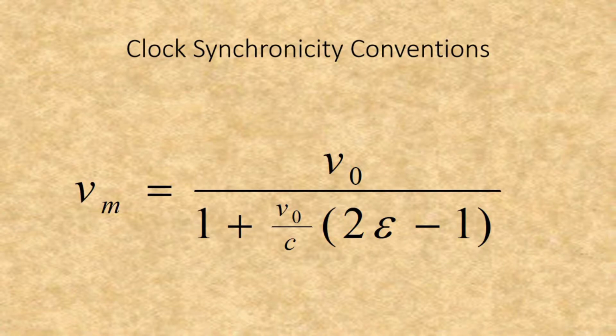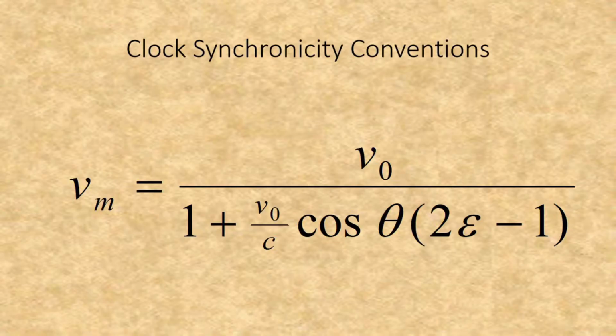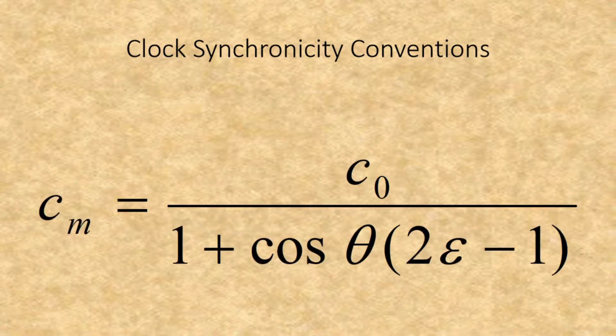This is the formula for the radial measured velocity with regards to the radial proper velocity, generalized for any clock synchrony convention. This is the formula for measured velocity with respect to proper velocity, generalized for any angle, and any clock synchrony convention. Here is the formula adjusting between the proper speed of light and the measured speed of light, generalized for all clock synchrony conventions.